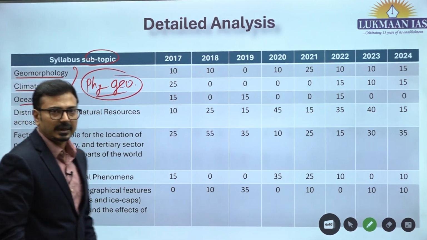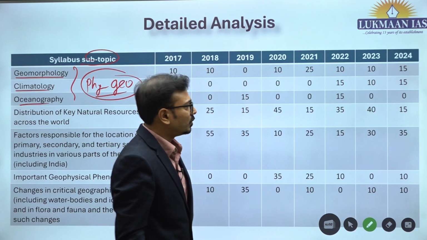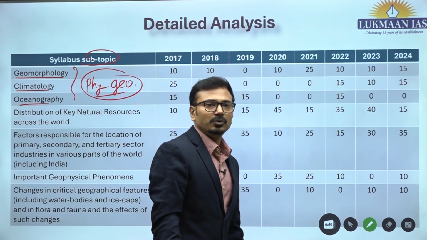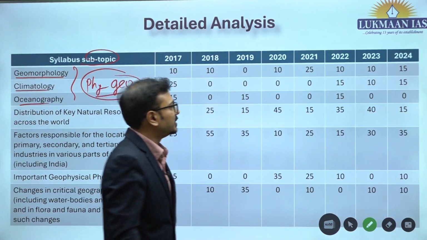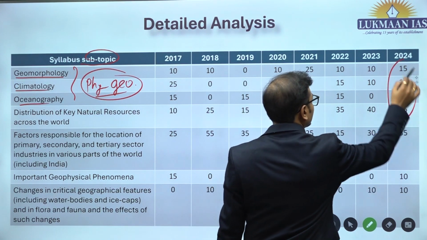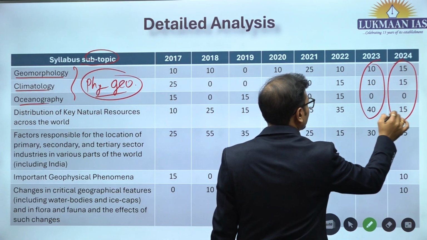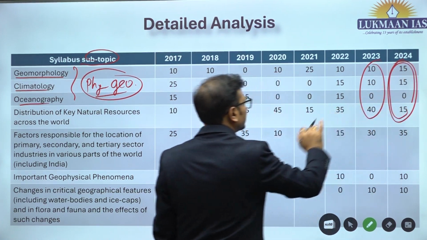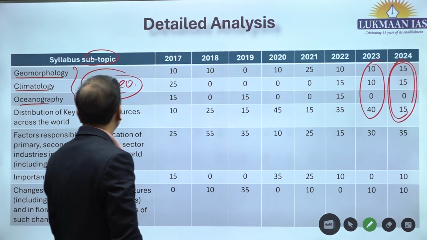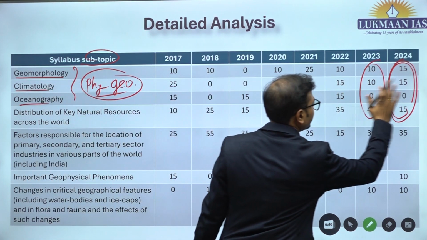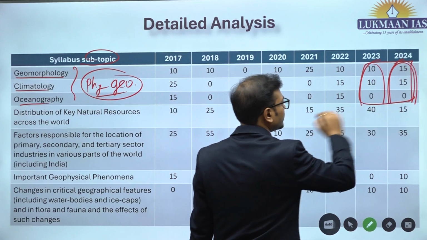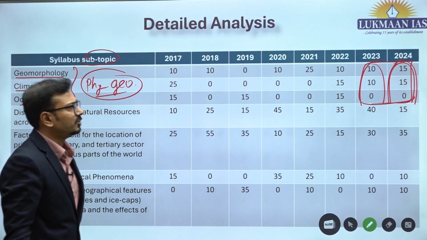Now you can see that every year UPSC asks a minimum of one or two questions related to concepts from this particular part of your syllabus. You can see that 10 markers, 15 markers, or significant weightage is given. First, one question of 15 marks, one question of 15 marks.